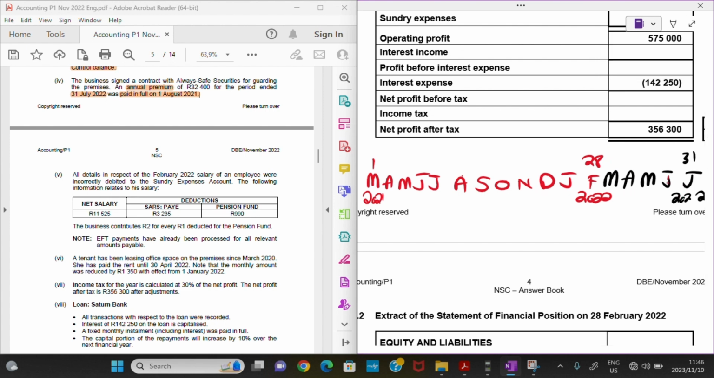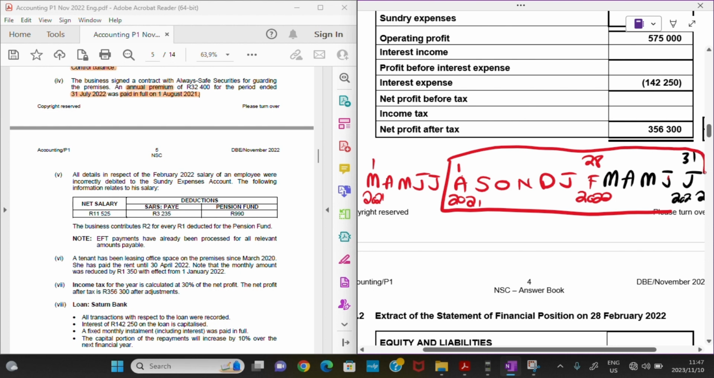So this premium, since they said it's an annual premium, that means it runs for 12 months. And if it ends on the 31st of July 2022, that means it began on the 1st of August 2021. So we now have a 12-month premium going on here. And as we were told, it was paid on the 1st of August 2021 in full, right? So we are just going to check the following.